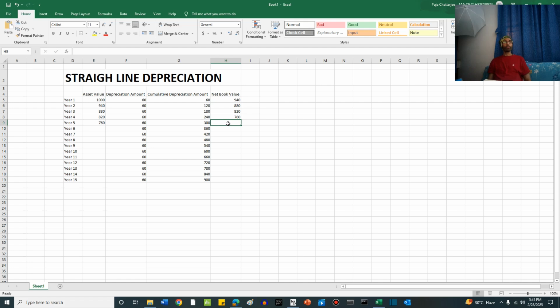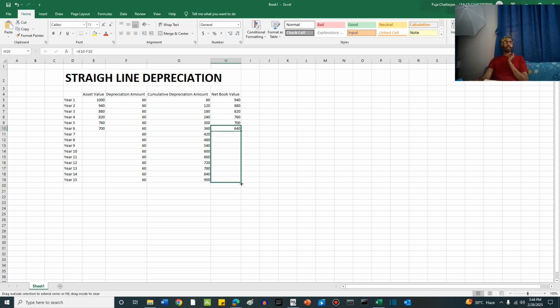Therefore, the ending book value is 760 minus 60. So we can go on this way. Year 6, it is 700 only. Ending book value is equal to 700 minus 60. This is 640.